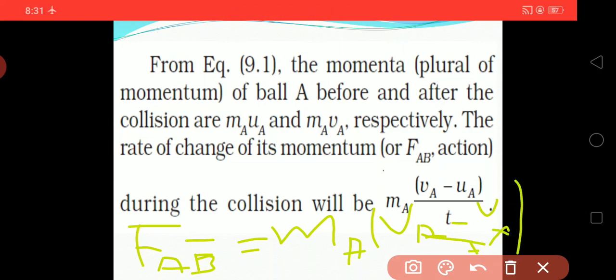Because change in velocity upon time taken is acceleration, and the force F is equal to mass times acceleration, where A indicates change in velocity upon time taken. We know very well that the change in velocity is VA minus UA upon T.